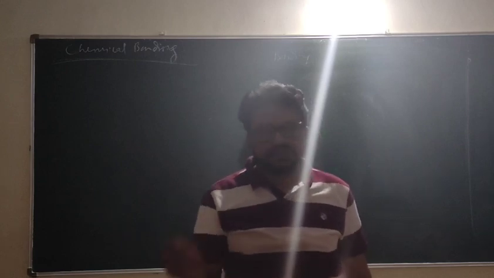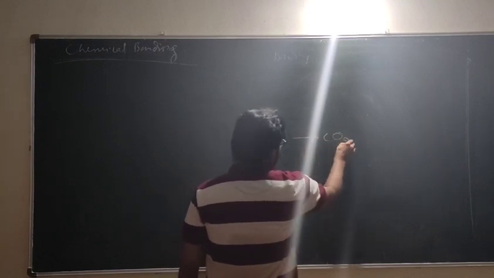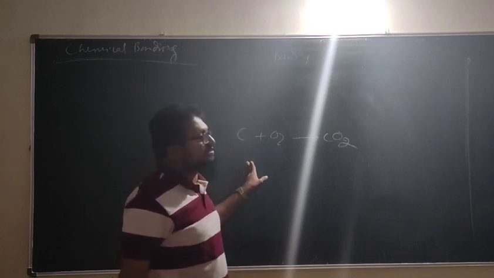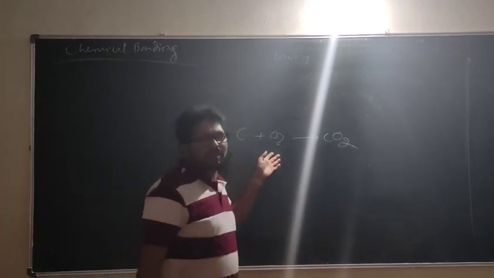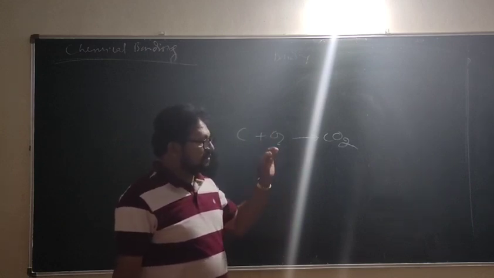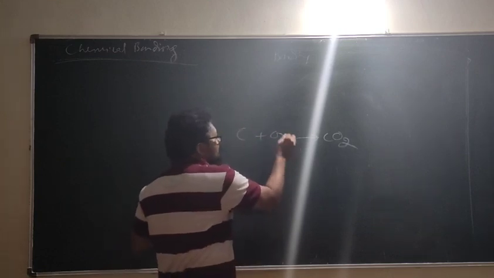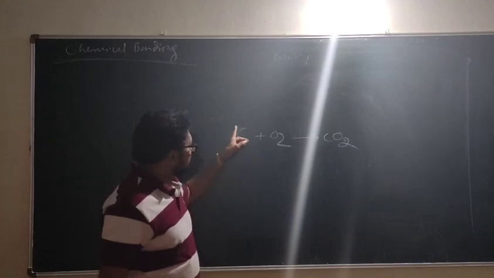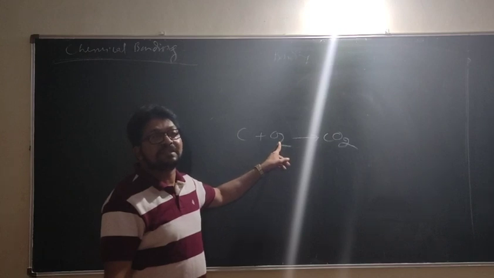Look here. If I write C plus O2 gives CO2, knowledge of the first chapter, that is basic concepts, tells you the calculation aspects, mass aspects, mole aspects, number aspects, etc. Then if you concentrate on the bonding aspects, oxidation number also tells you a lot, because we have told 0 oxidation state for carbon, 0 oxidation state for oxygen, that means they are in the elemental state.